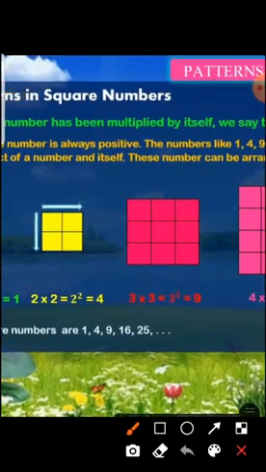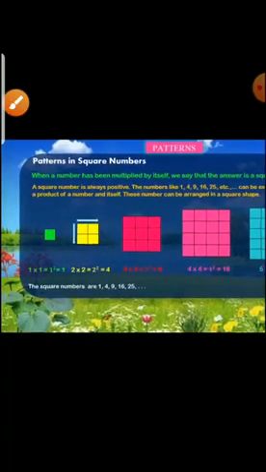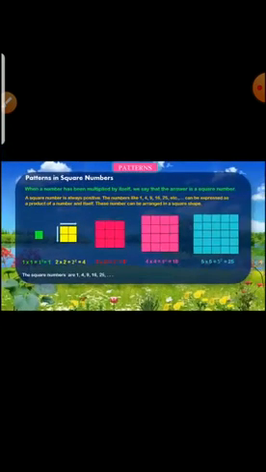So the square numbers are 1, 4, 9, 16, 25 and so on. In this manner we can find out so many square numbers. Okay, so square numbers should always be positive. The numbers like 1, 4, 9, 16, 25 and so on, we can express as a product of number and itself. These numbers can be arranged in a square shape.